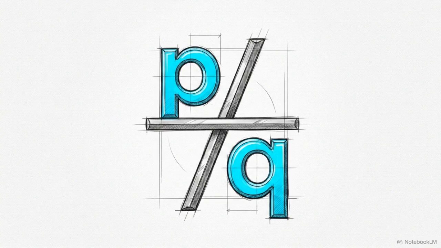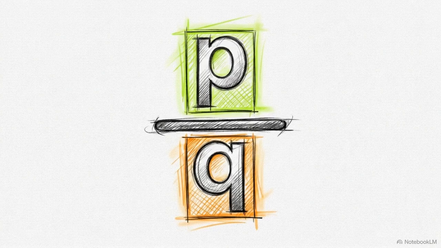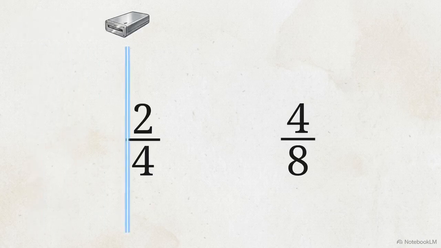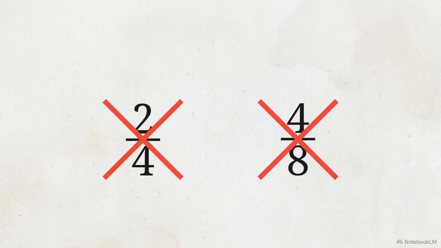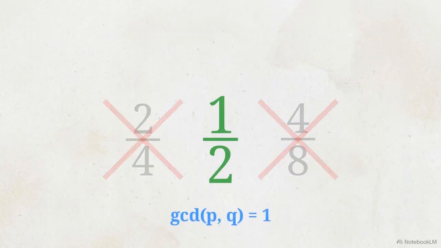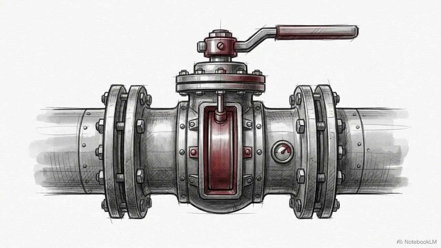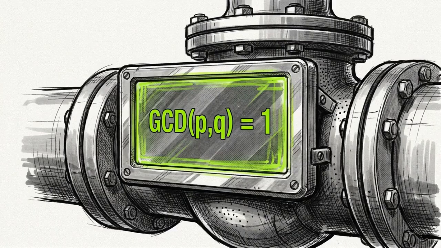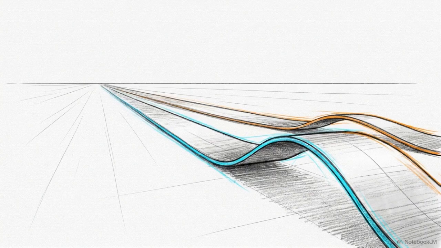We can apply this exact architecture to more complex domains, like the rational numbers. A rational number is just a numerator and a denominator. We can use set comprehension to filter out equivalent fractions, like 2/4 and 4/8, keeping only the reduced fractions. We achieve this by applying a specific constraint. We only let the fraction pass the filter if the greatest common divisor of the numerator and denominator equals exactly 1. This logic also scales to the continuous gapless space of real numbers.